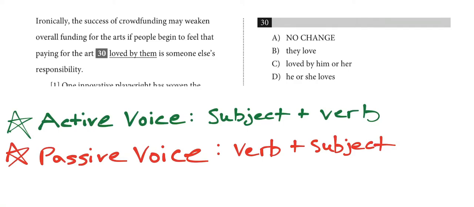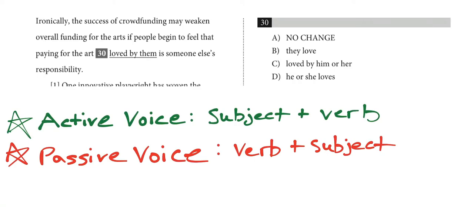So this is an example of the active voice because the subject John comes before the verb makes. And we can also see the converse of that, which would be if I wrote the sentence, the cookies were made by John. So in this case, made once again is the verb, and this time it comes before John, which comes at the end of the sentence and is the subject. So one thing that's important to remember is that the active voice is always going to be preferred. If you have to choose between the two, you always want to stick with the active voice because it just sounds more clear and concise.